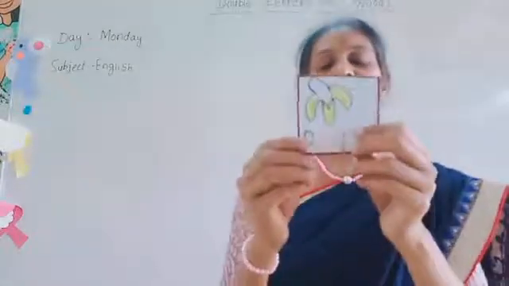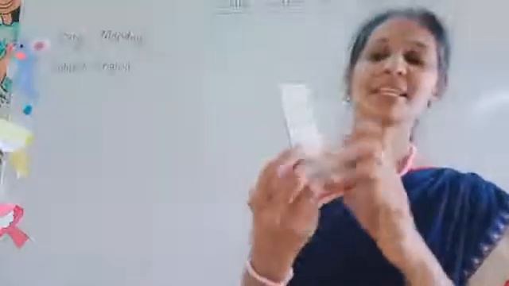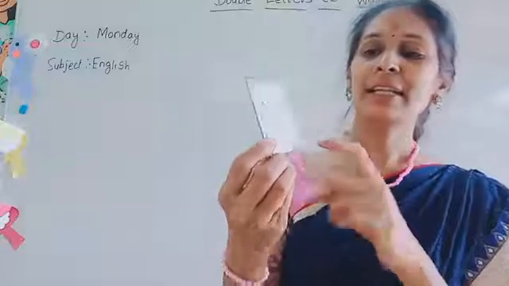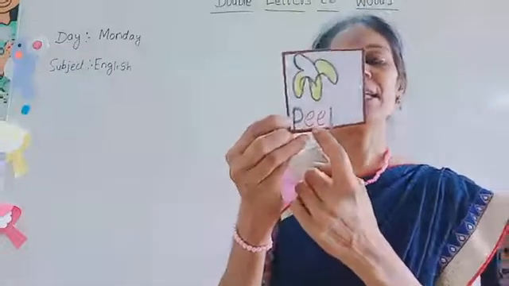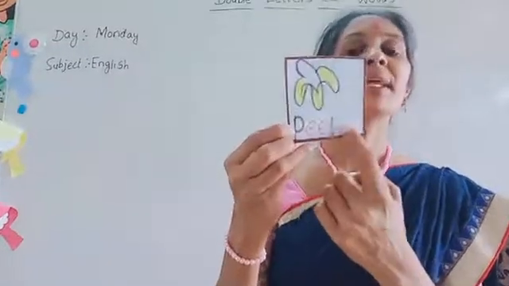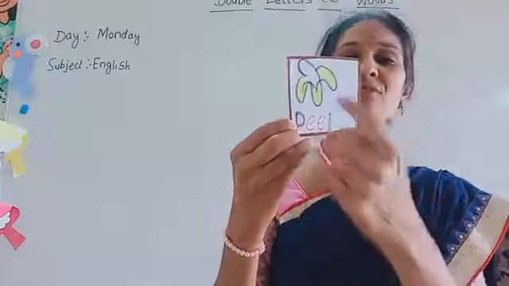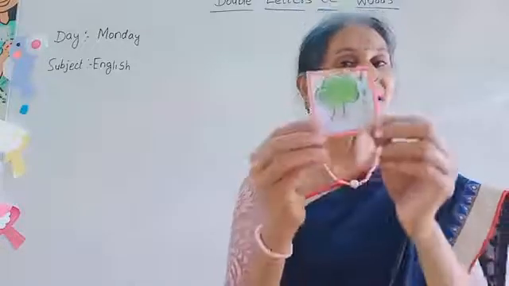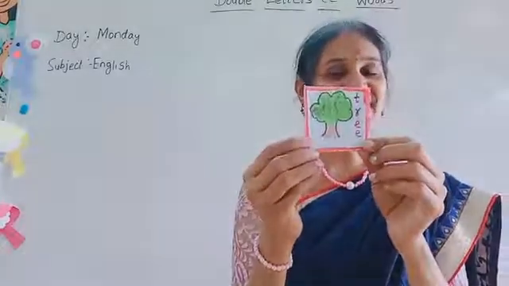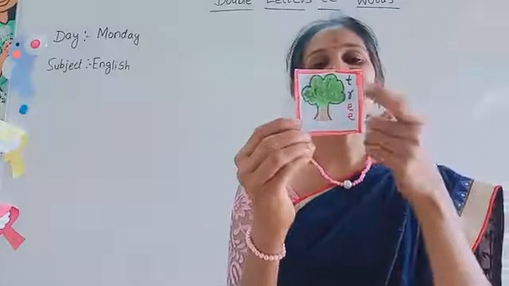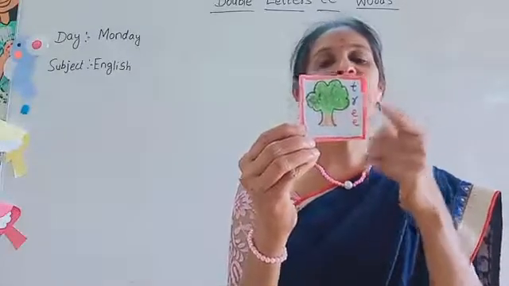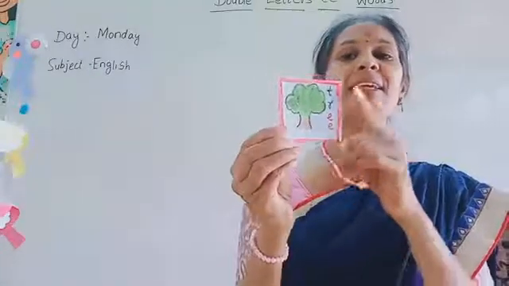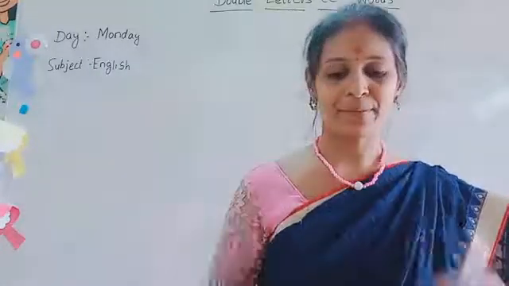Then, which picture is this, dear kids? This is peel. Peel means chilna. P-E-E-L. Peel. Okay. Then, come on, tell me, which picture is this? This is tree. T-R-E-E. Tree means ped. T-R-E-E. Tree.